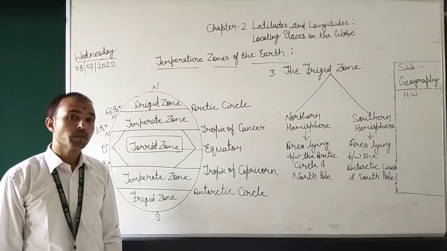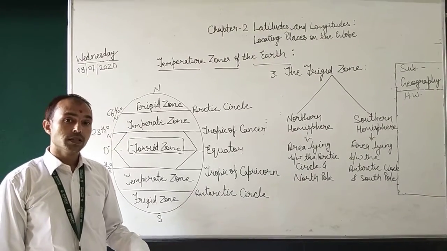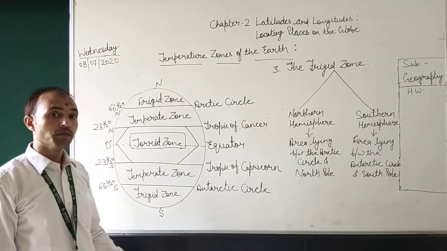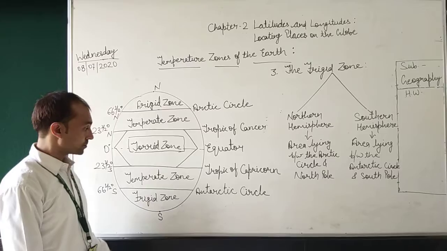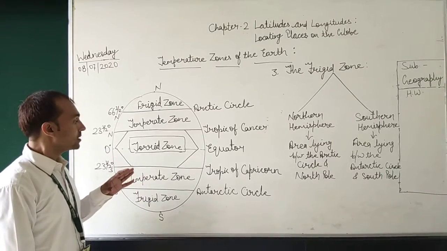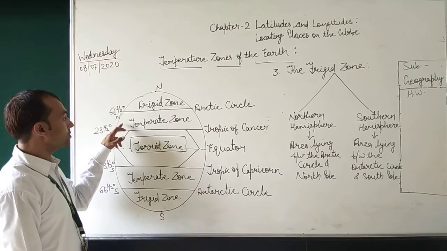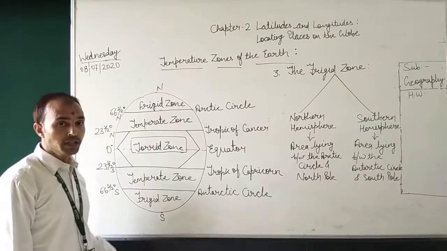So students, let's conclude the session in which we have learned about the different temperature zones of the earth. These are the torrid zone, temperate zone and the frigid zone.